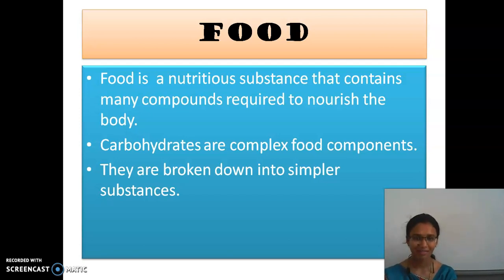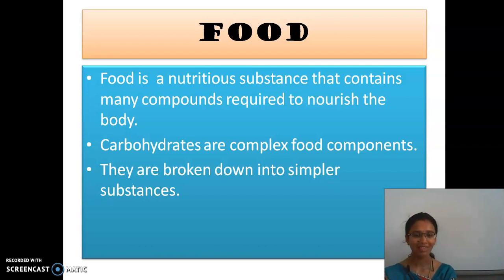Food is nothing but that which gives us energy to our body. Nourish means to give energy. Carbohydrates are complex food components because during the process of photosynthesis, what is formed there? Yes, carbon dioxide plus water in the presence of sunlight and chlorophyll gives carbohydrate plus oxygen. Carbohydrate is nothing but a complex one.